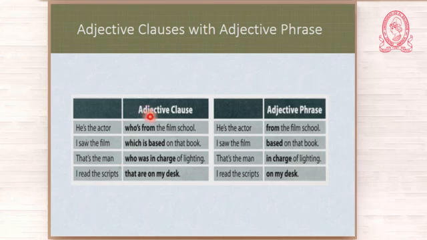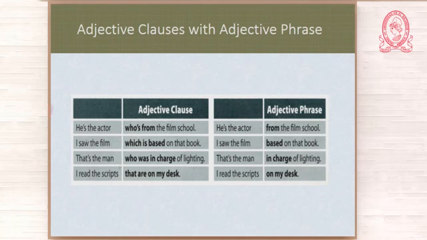And then you leave only the preposition and the rest, okay? So look at the example. He is the actor who's from the film school, or he is the actor from the film school, okay? What kind of phrase is it? It is an adjective phrase modifying actor, identifying actor.